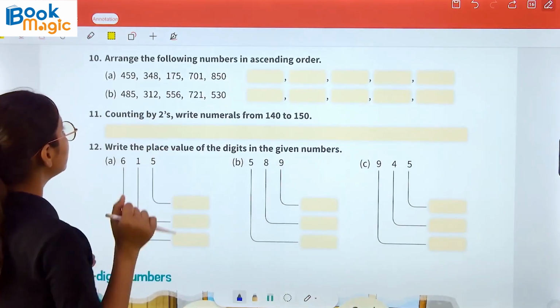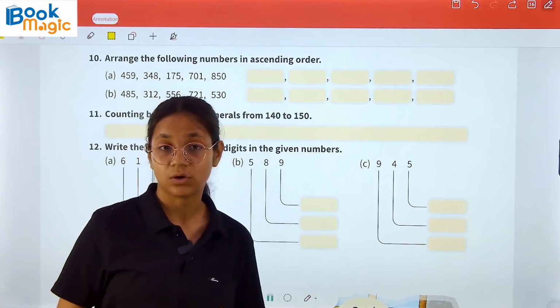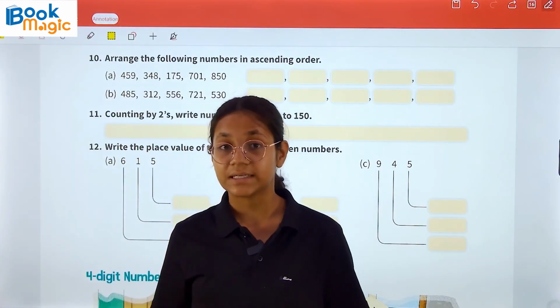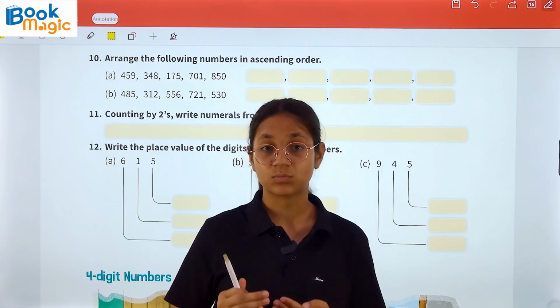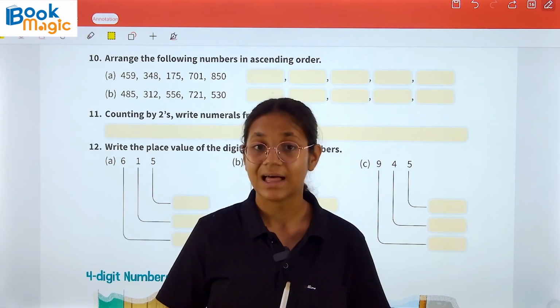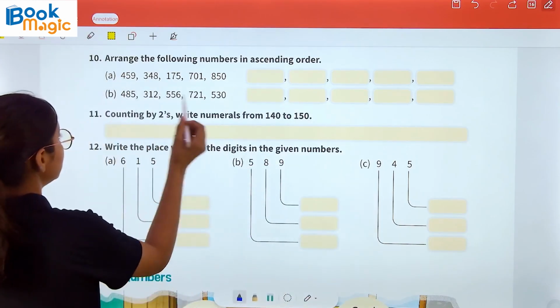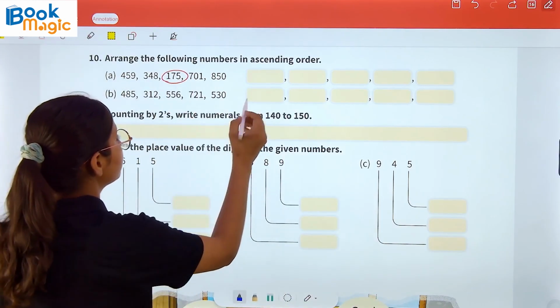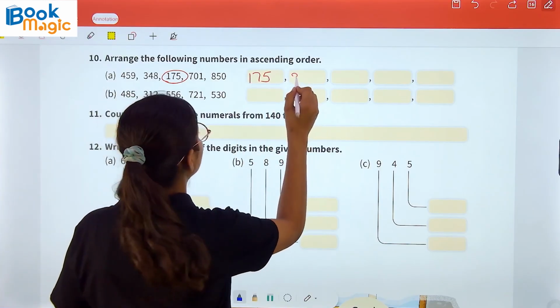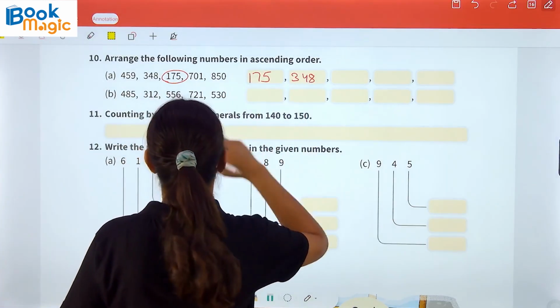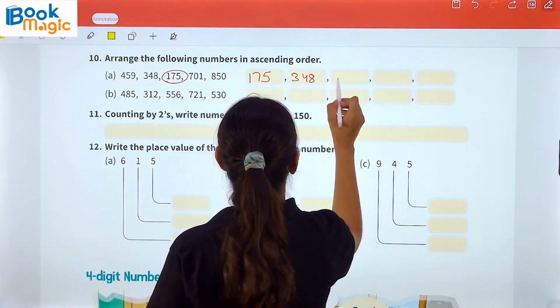Now the question number 10. Arrange the following numbers in ascending order. We all know ascending order is nothing but the order of numbers which starts from the smallest number and ends with the largest number. So in this we have the smallest number 175. After that we have 348. After that we have 459.